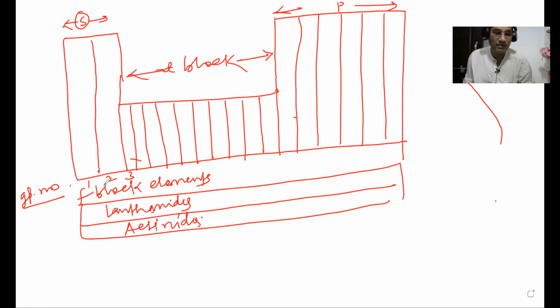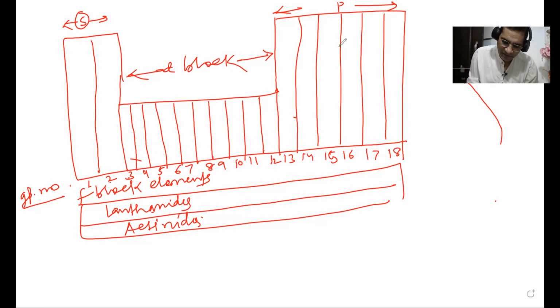So this is group number because it is written in Arabic numeral: 1, 2, 3, up to 18. These are group numbers. Now we'll be writing group. It is in Roman numeral, so it will always be group. You need not specify.